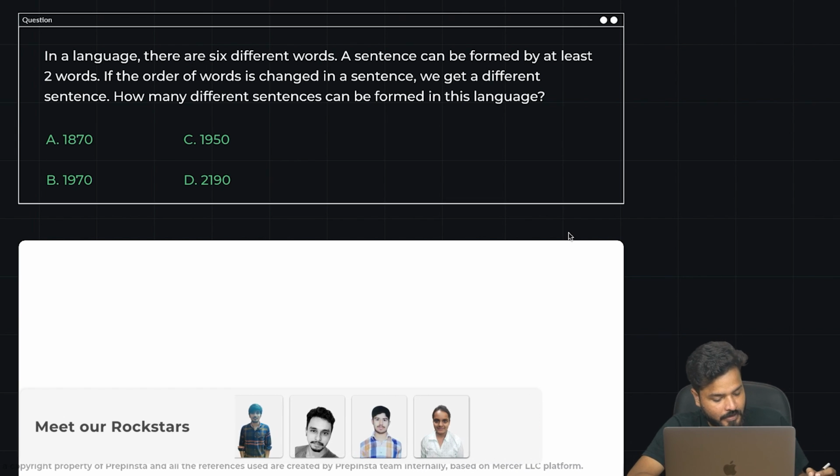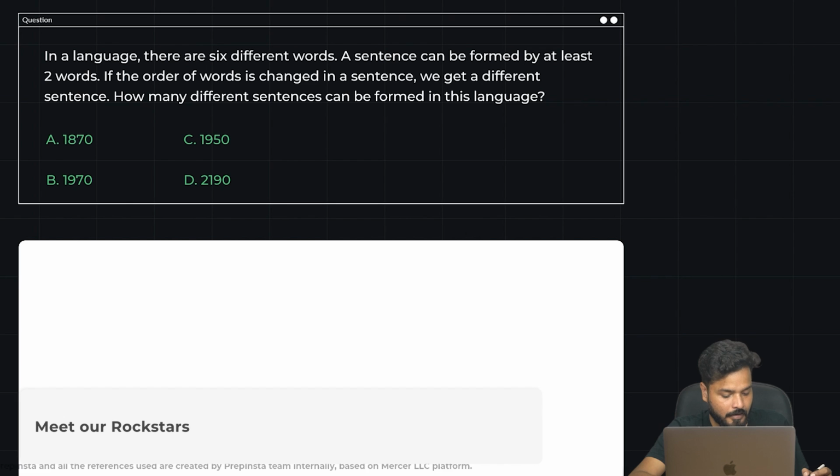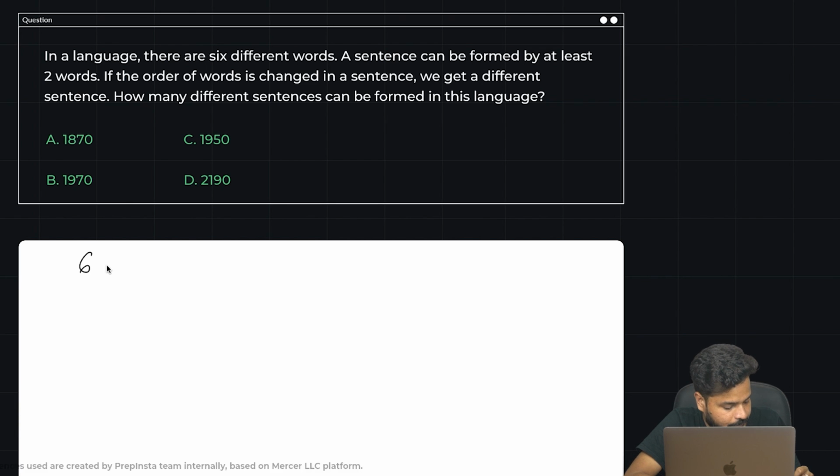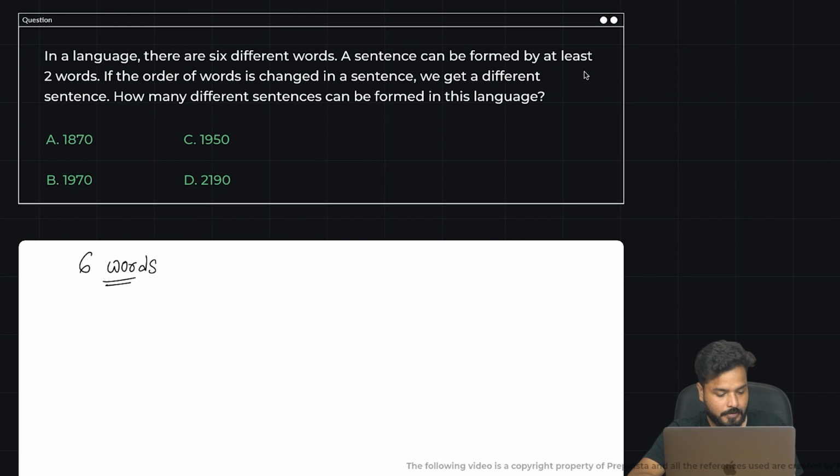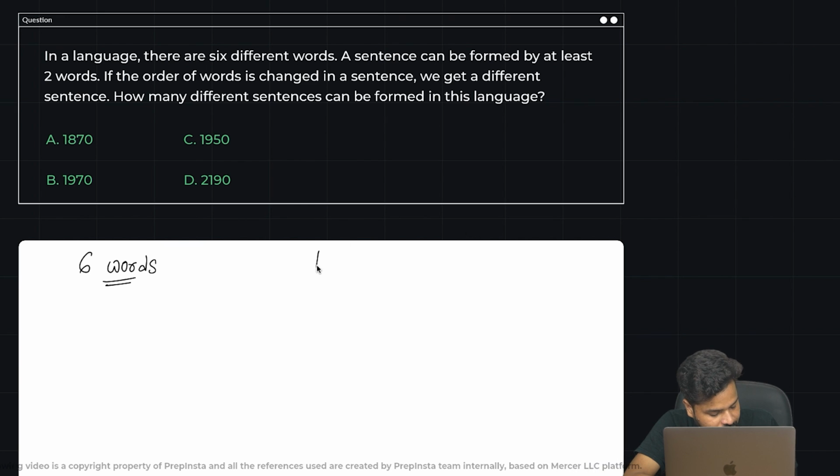Okay, guys. So in a language, they say there are 6 different words. A sentence can be formed by at least 2 words. And if the order of words is changed in a sentence, we get a different sentence. So guys, I would say this is a question for pure permutation.